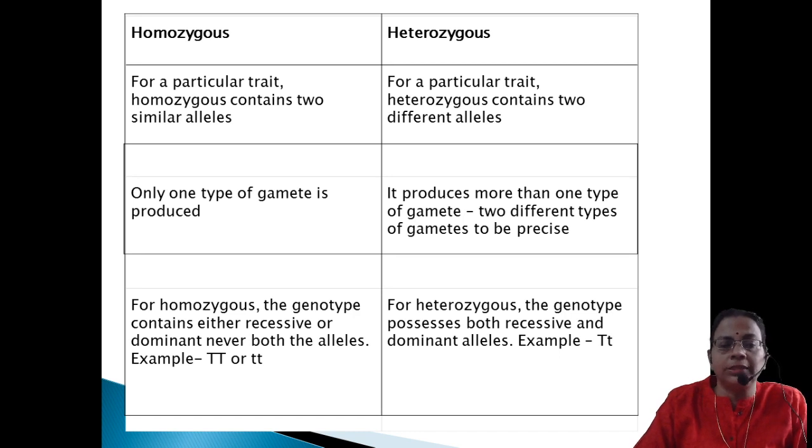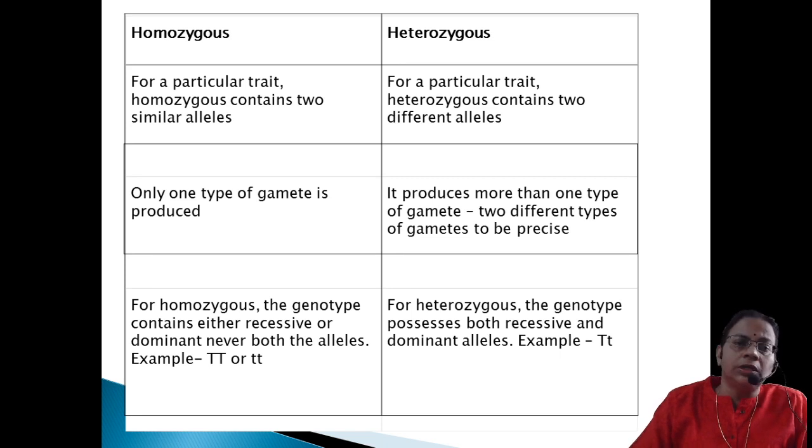So it can be either pure tall or pure dwarf. Whereas heterozygous means that even though we say tall plant, it can appear in two different forms. That is, it can be either homozygous tall or heterozygous tall. So what do you mean by heterozygous tall? It contains two contrasting forms of allele, that means capital T and small t.